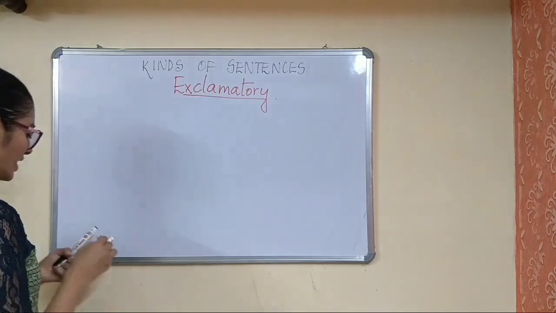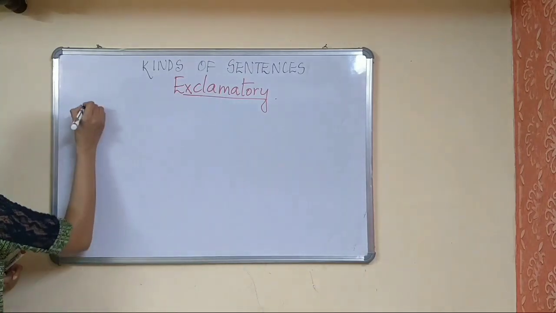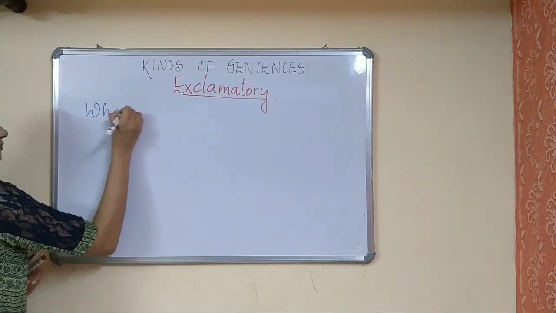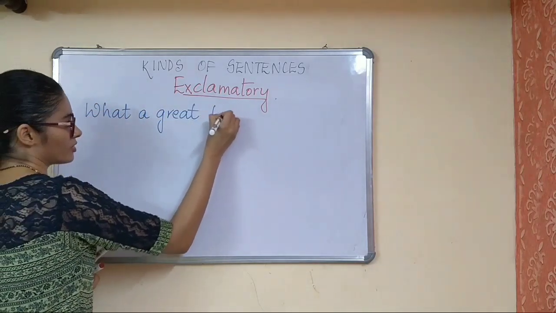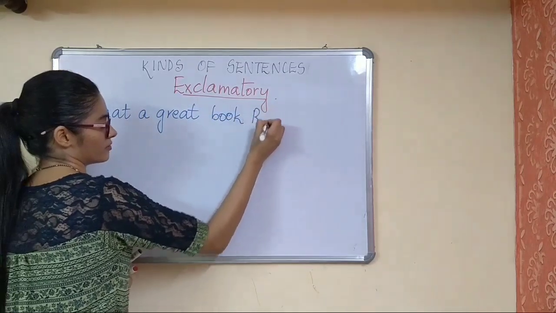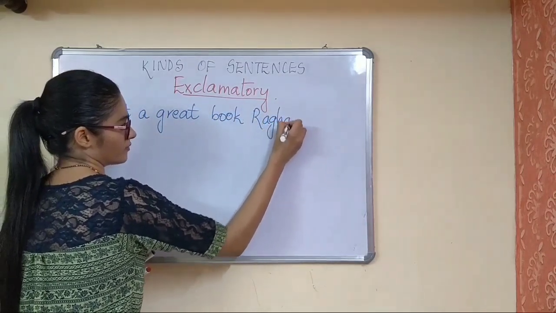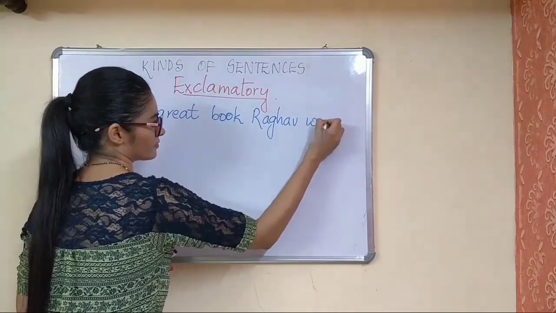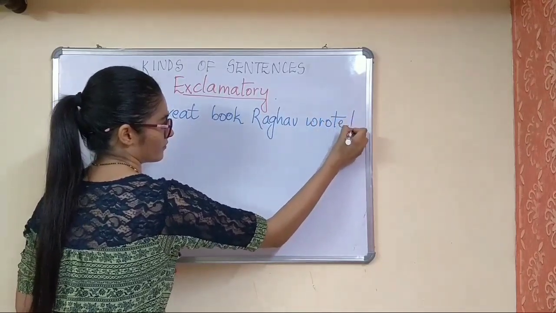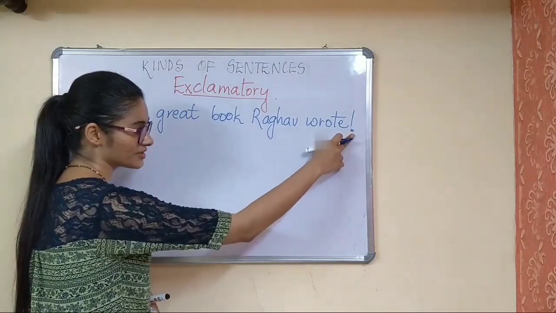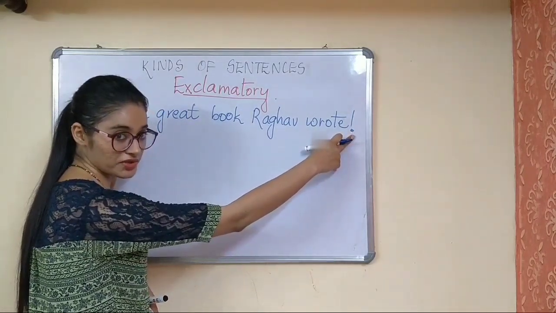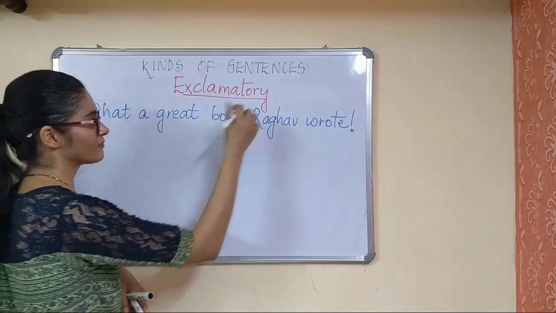Okay. Now let's say, when I say, what a great book Raghav wrote. Now as you can see, I have used the exclamation mark here in order to end this sentence.